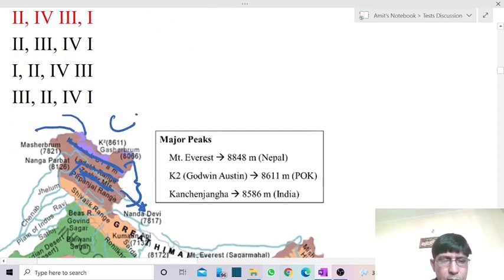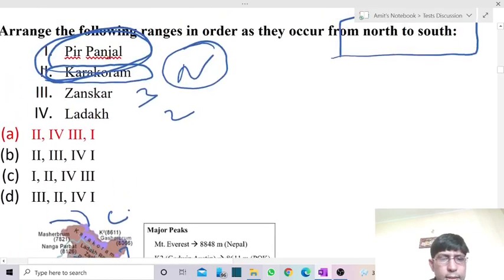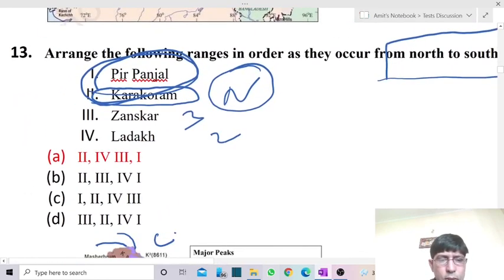So they were having Pir Panjal range, which forms a part of Himalayan ranges. So the answer from north to south is second, fourth, third and 1. So answer is A.